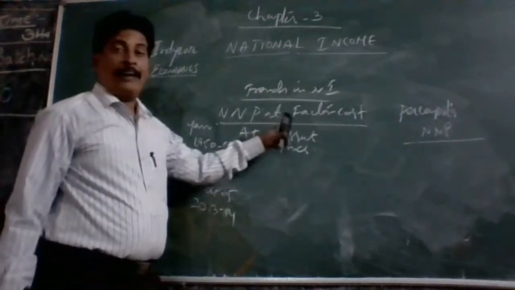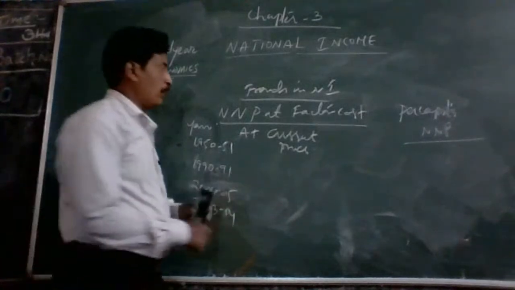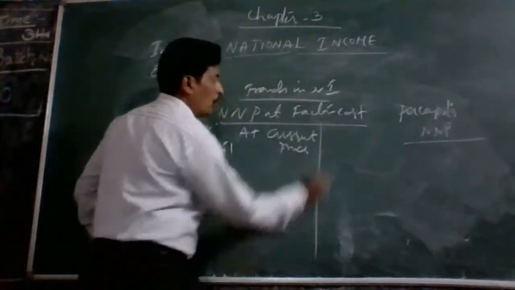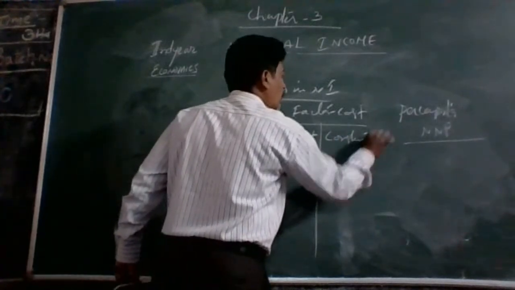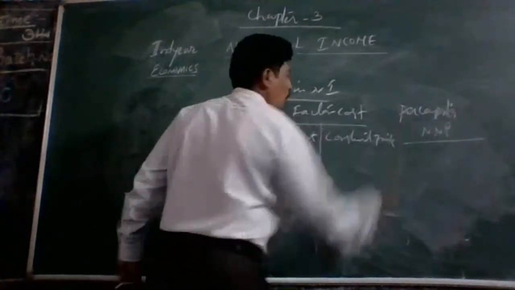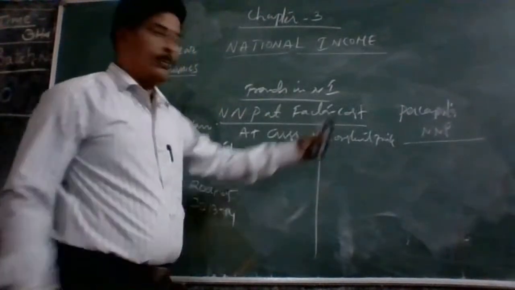NNP at factor cost, that is at current price and constant price.